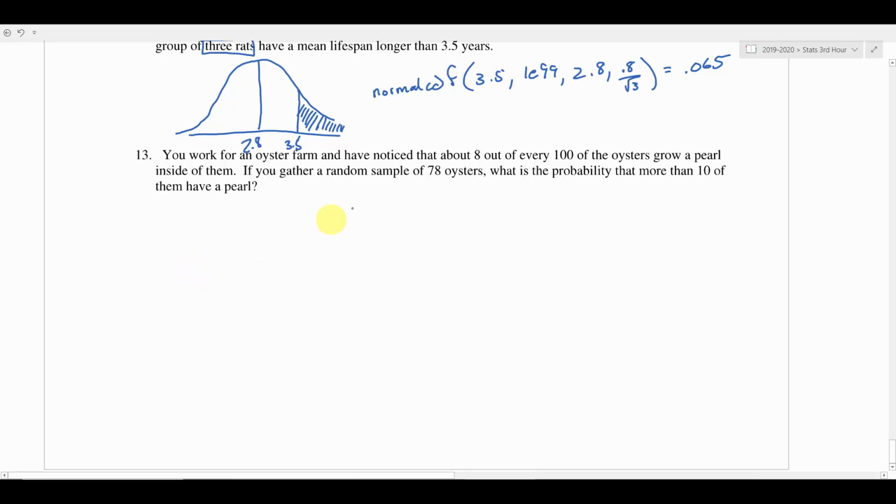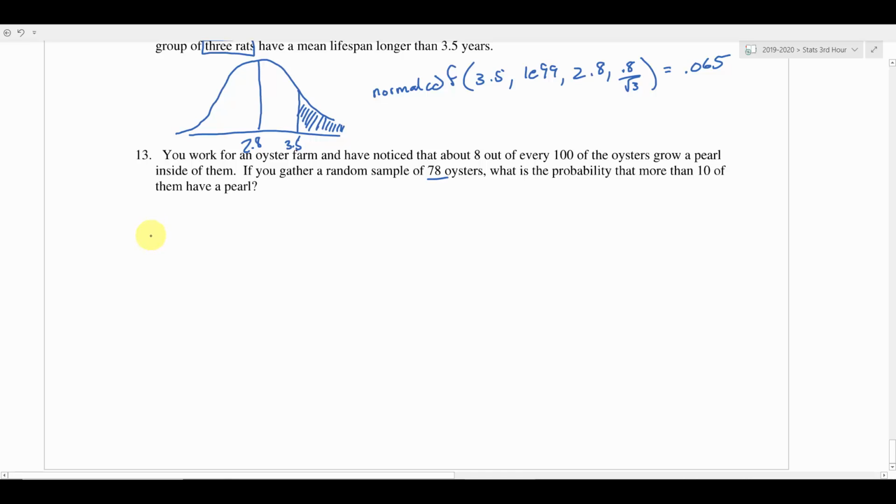The probability of having a pearl is going to be the same. It says 8 out of every 100, so probability stays the same from trial to trial. There's a set number of trials. All of the requirements for a binomial distribution are met here. So we're just going to use a binom CDF or a binom PDF to solve this problem.